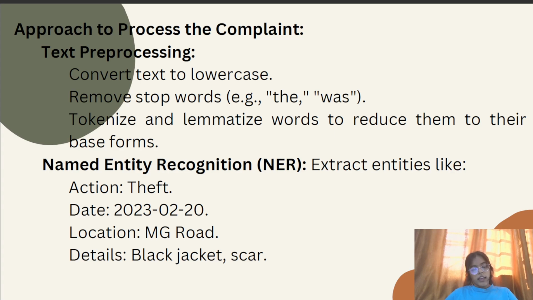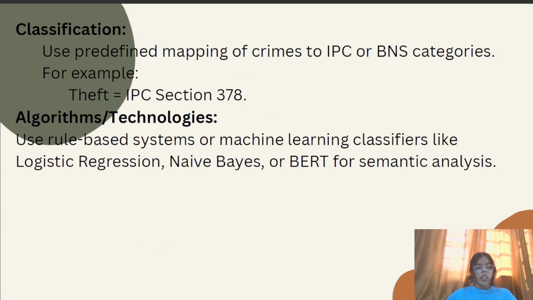Then the second step is named entity recognition, NER. Extract entities like: what is the action? Action was theft. Date was 2023-02-20. Location was MG Road. Details were a black jacket, and the thief had a scar on his face, so it is also a detail. Classification: use a predefined mapping of crimes to IPC or BNS categories.